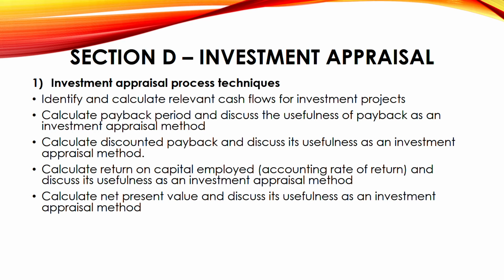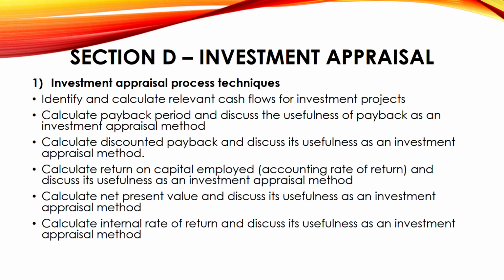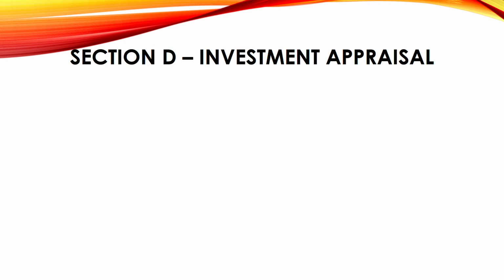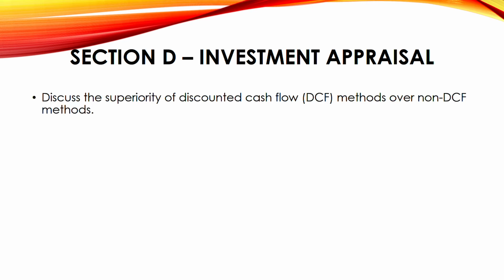Okay. Next, internal rate of return. This also will come for AFM. It's a fifth method. So discuss the superiority of discounted cash flow methods over non-discounted cash flow methods. Why discounted cash flow is more superior. Discuss the relative merits of net present value and IRR, meaning internal rate of return. This is a very important area for AFM also. This is repeated. This area will come there.